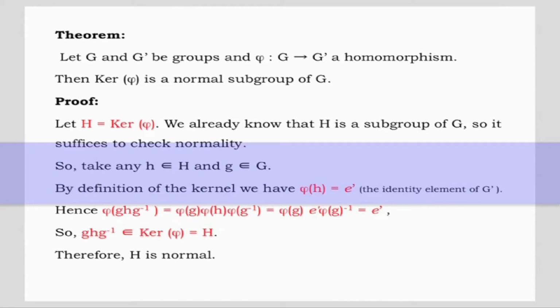So take any h belongs to H and g belongs to G. By definition of the kernel, we have phi of h is equal to e dash, which is the identity element of G dash. Hence, phi of g h g inverse is equal to phi of g times phi of h times phi of g inverse, which is equal to phi of g times e dash times phi of g inverse, which is equal to e dash. Therefore, g h g inverse belongs to kernel phi, which is equal to H. This implies that H is normal.